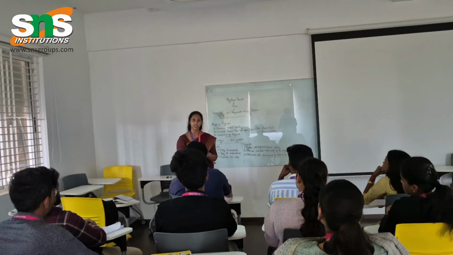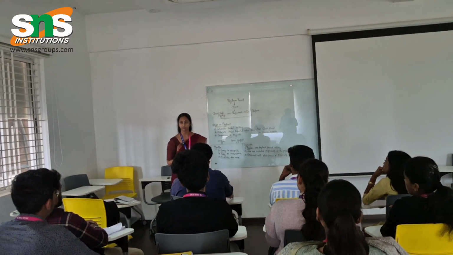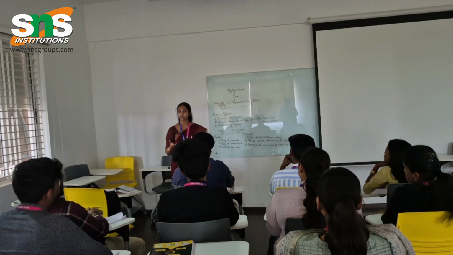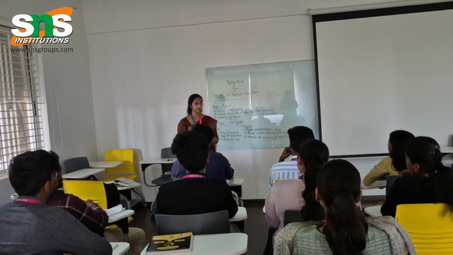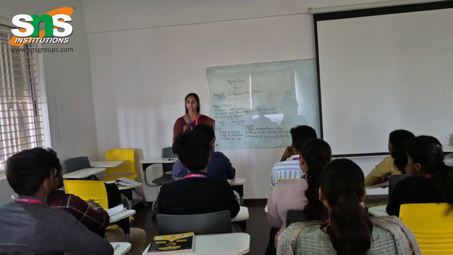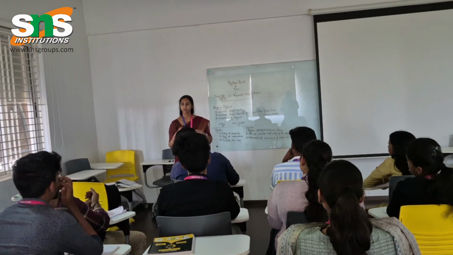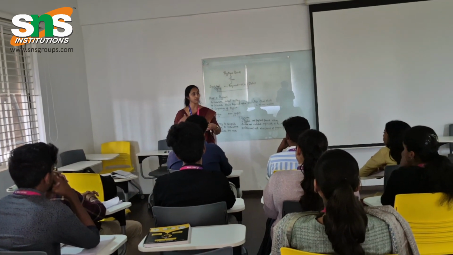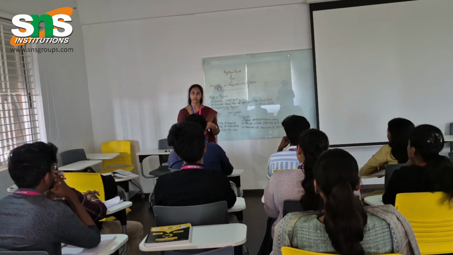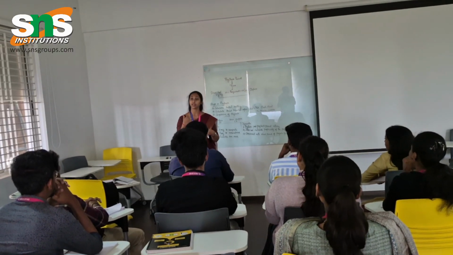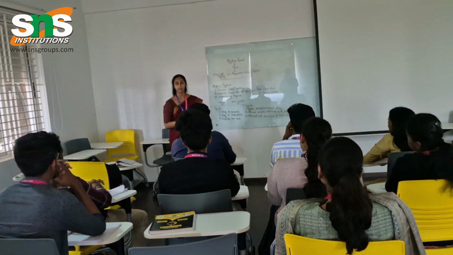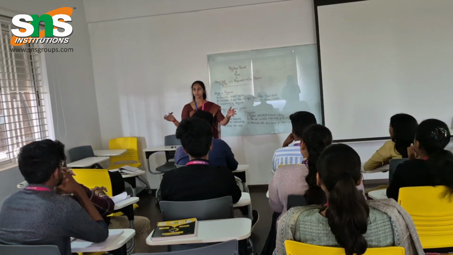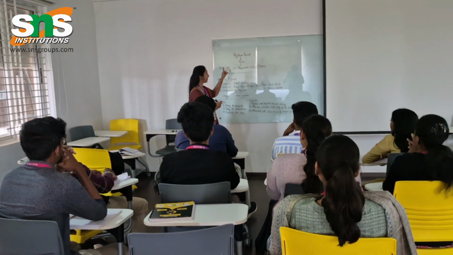So capital budgeting, is this for long term or short term? Long term. Why? Because you are investing in long term assets. Any example? Long term assets like machineries, land, building. For investing in all these things, we need to do proper budgeting, and that is why it is called capital budgeting. That is for capital assets, long term assets. Clear? Under capital budgeting techniques, there are different methods. One among them is payback period.